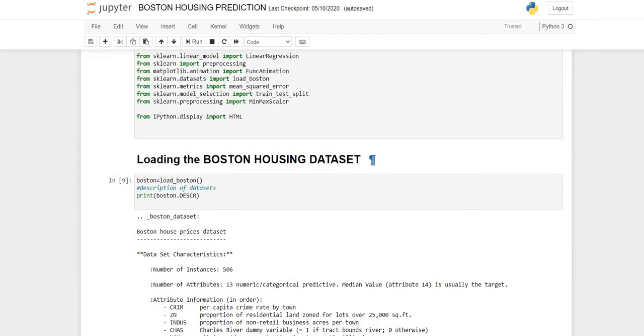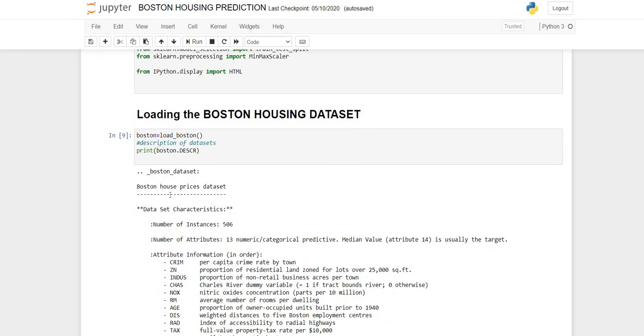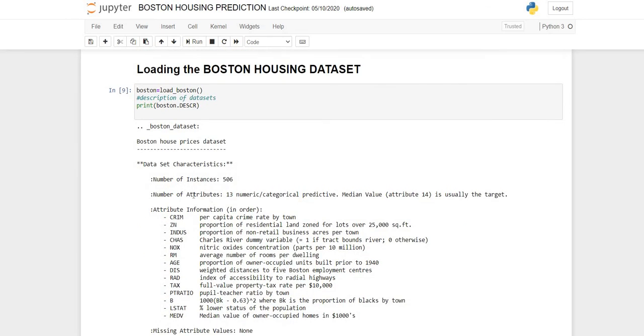And then our next step is to load the Boston housing dataset. Then the next step is to put this data into a data frame. So I have converted these variables into pandas data frames, and then done pre-processing, in which I have done feature scaling.